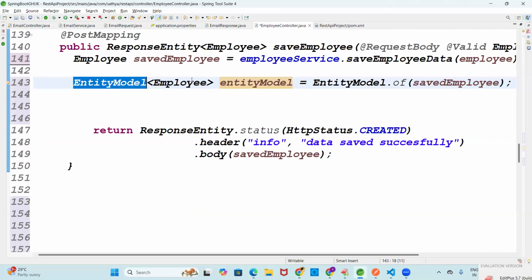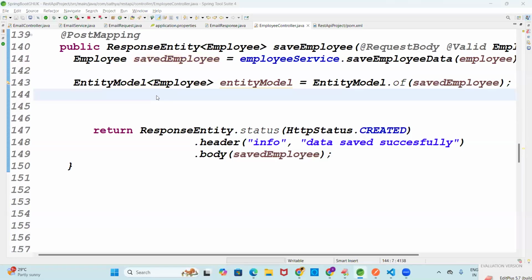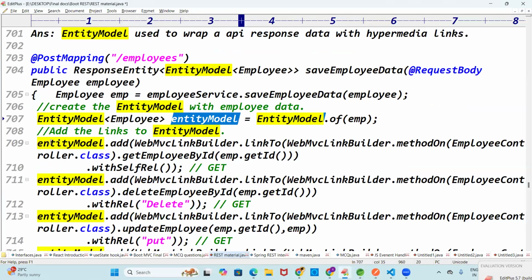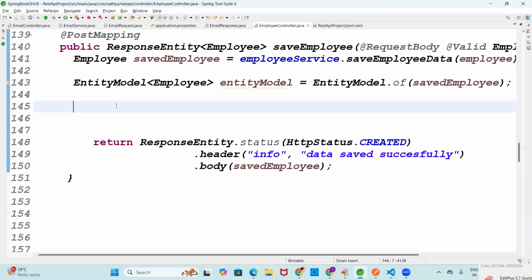That is like entity model of what? Employee. And to the entity model, first you give the data. What data here? Saved employee. First you give the data, later you can create what? Links. First give the data, next create the links. To create the links, there is a big line. I'm copying that big line. Just we can write what?